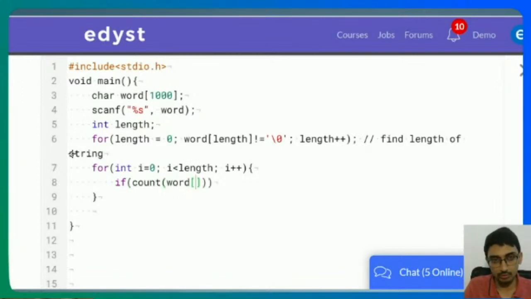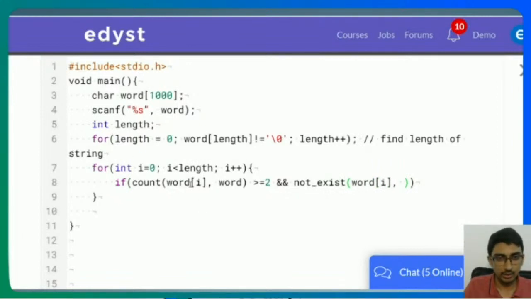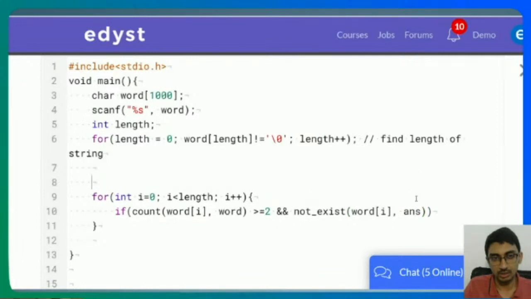So if count of word of i in word is greater than or equal to 2, and word of i does not exist in, let's say, answer. So let's also create an answer word here.